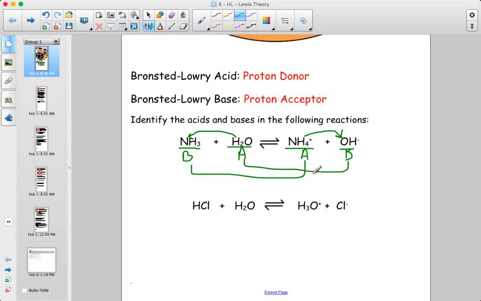So Bronsted-Lowry theory, it's easy. It works for most examples. We could do it one more time. Here's HCl, here's water. As I go to the right side, I now see H3O plus. So the water has gained a proton. In this example, water is acting as a base. HCl is acting as an acid. And on the other side, to return and do the reverse reaction, H3O plus gives away a proton. It's a proton donor, and Cl minus accepts a proton, and therefore it's a base, and therefore we get conjugate acid-base pairs here. So this is the Bronsted-Lowry theory, looking at protons being donated and protons being accepted.